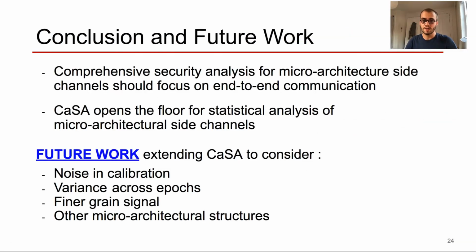To conclude, we really think that comprehensive security analysis for microarchitecture side channels should focus on end-to-end communication. We also think that CaSA opens the floor for statistical analysis of microarchitectural side channels, as we leverage the analogy with telecommunication to model the signal statistically. Finally, CaSA is intrinsically modular, and for future work, we would really like to extend CaSA to consider noise during the calibration step, variance across epochs with, for instance, different epoch lengths, finer grained signal by, for instance, taking into account which precise subchannel is modulated, and finally, extending CaSA to work with other microarchitectural structures.